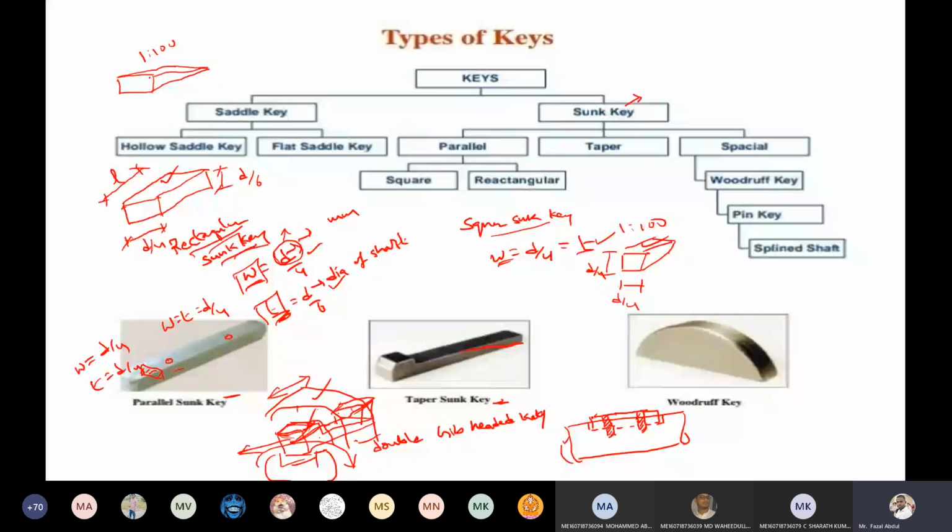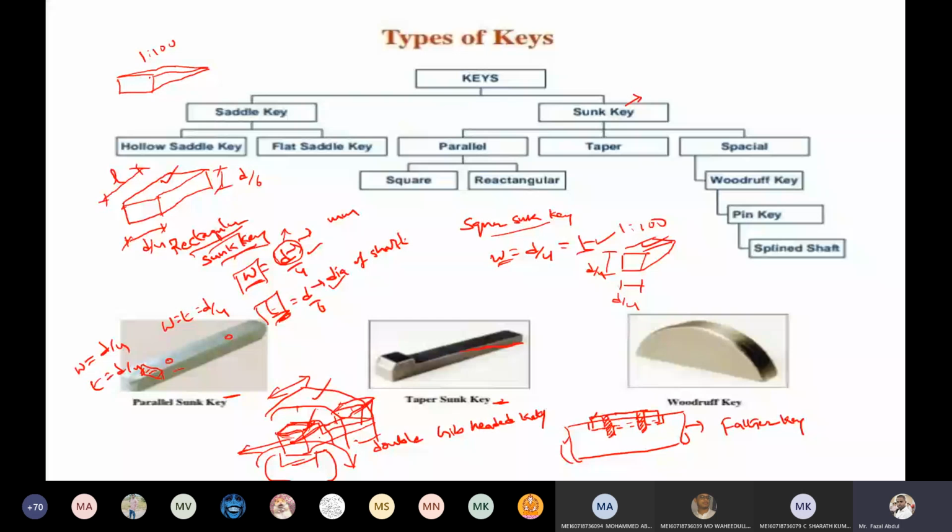Now what happened? Whatever axial movement of the hub you want is possible with this type of key. Such keys are feather keys. What is the advantage of putting holes, sir? Putting the holes is, here we are inserting the screws. With the help of screws, we are assembling the key and shaft. What happens with a screw? It is a temporary joint.